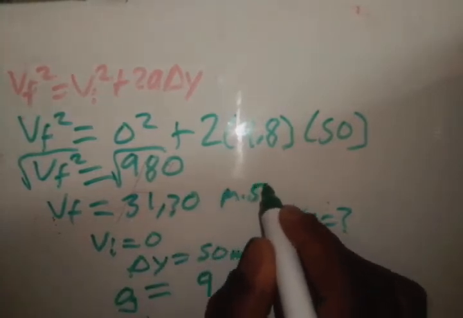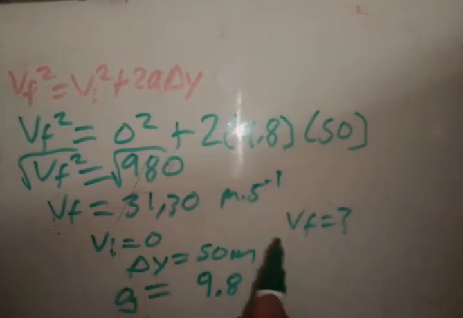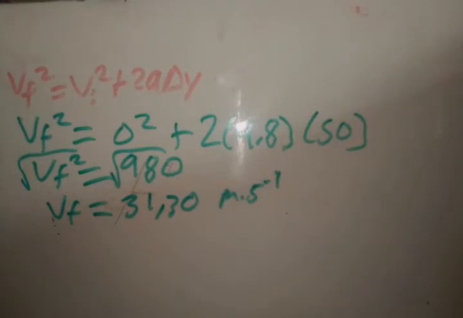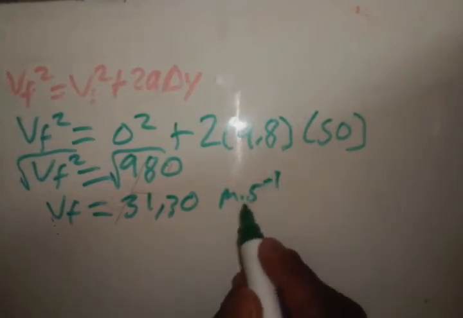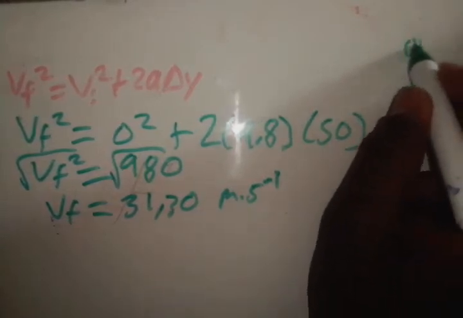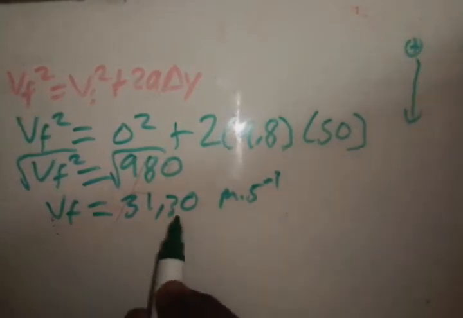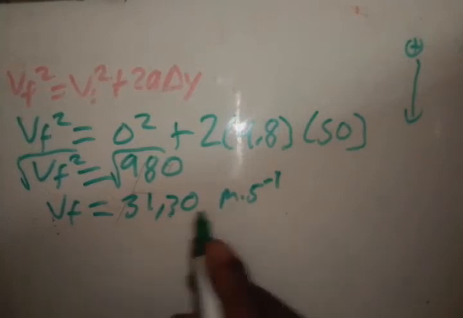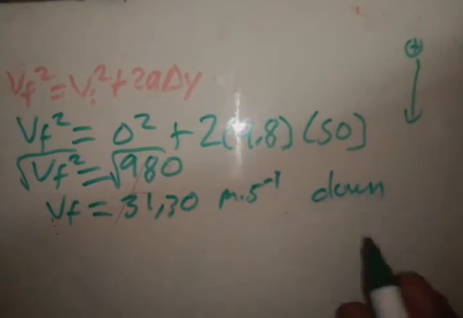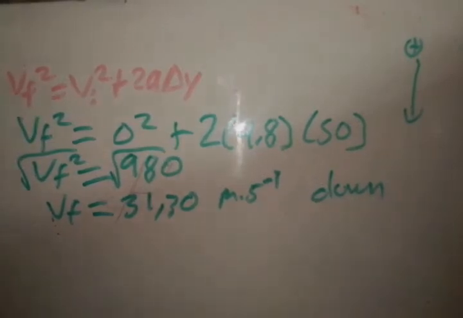meters per second, right? Now you have to specify the direction because velocity is a vector and not a scalar. Vector meaning it's got magnitude and direction, so it has both of them. So we've got the magnitude, and we need the direction. Remember we chose down as positive, whatever is going down is positive. Since our answer is positive, it means it's going down. If our answer was negative, we would say it's going upwards. So yes, we specify our velocity there.